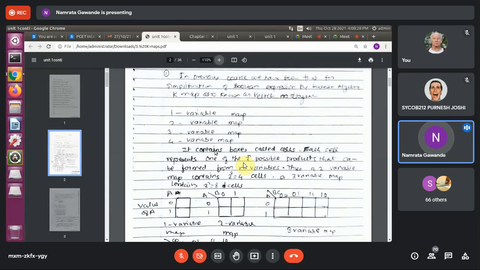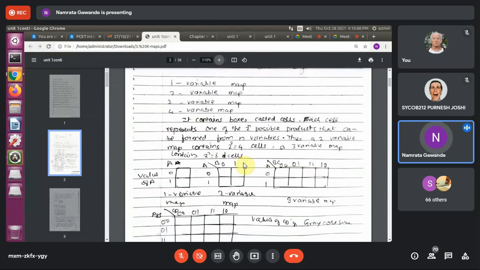It contains boxes that are called cells. Each cell represents one of the 2 raised to power n possible products that can be formed from n variables, where n is the number of variables. Thus, a 2 variable map contains 2 raised to power 2, which means 4 cells. A 3 variable map contains 2 raised to power 3, which means 8 cells. Accordingly, you have to plot this K-map.